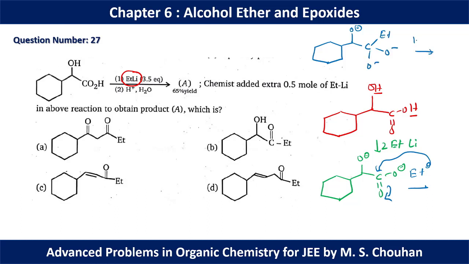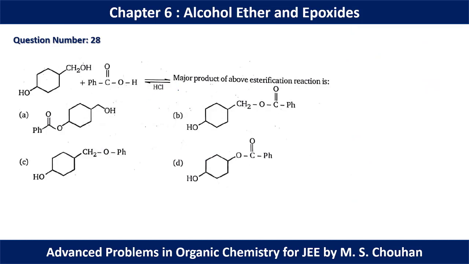Now if we add H plus, we get OH, C OH. Now if we have two OH groups on the same carbon, water will be eliminated and B will be your final product.